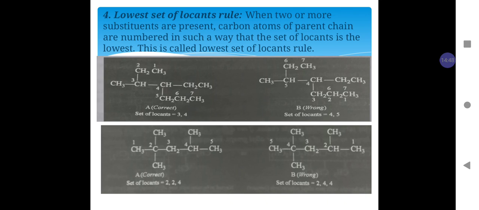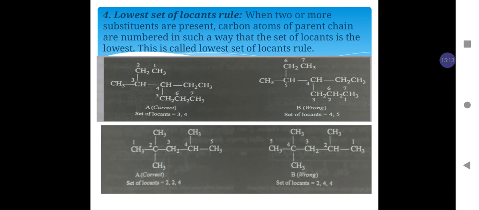For example, in example number first, the numbering is done from the right hand side. Then the substituents are present on carbon number 4 and carbon number 5. So the set of locants is 4, 5.